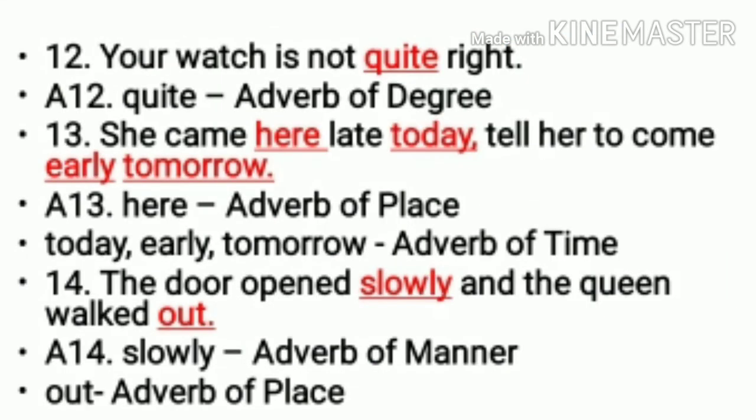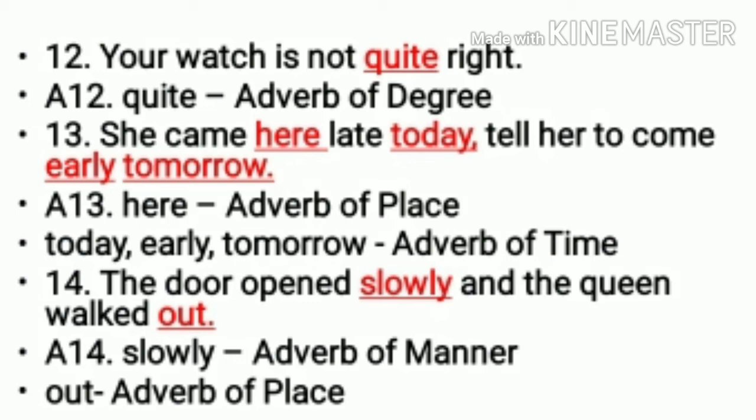12th one, your watch is not quite right. We underline quite, and quite will be adverb of degree. 13, she came here late today. Tell her to come early tomorrow. So here your adverbs, we have 4 adverbs, that is here, today, early and tomorrow. So we need to underline all these 4, and here will be adverb of place. Come where? Here. And today, early and tomorrow, they are showing the time, so they will be adverb of time.